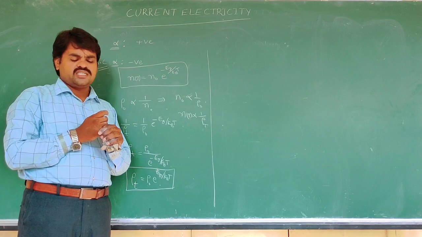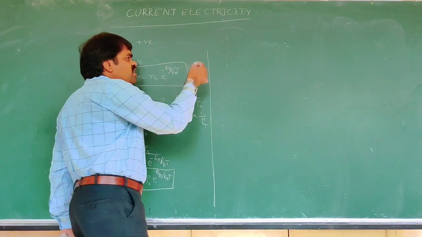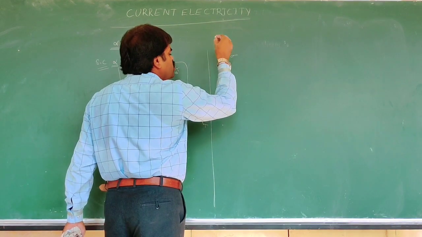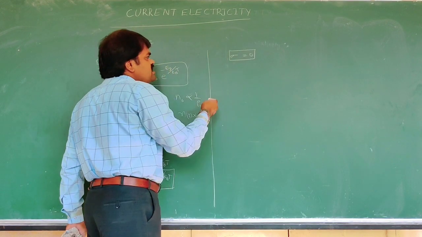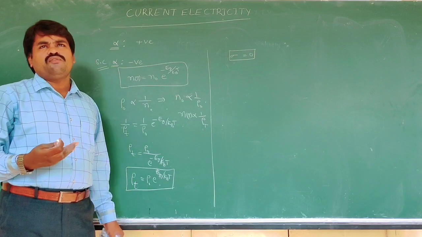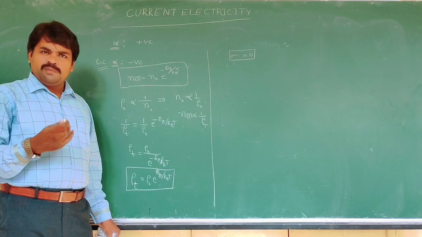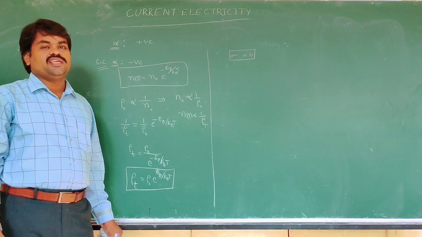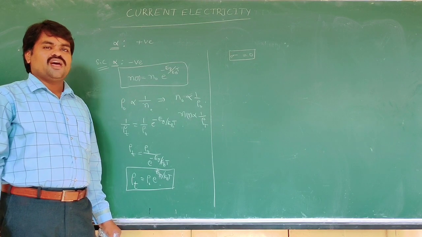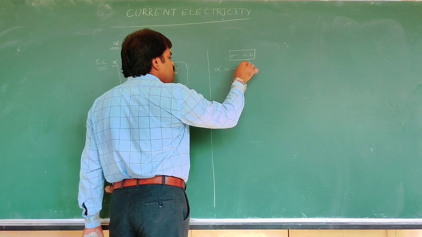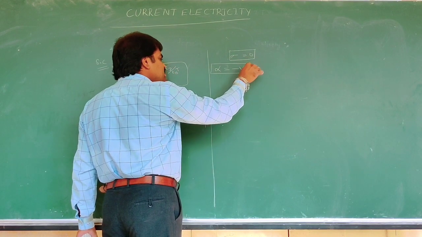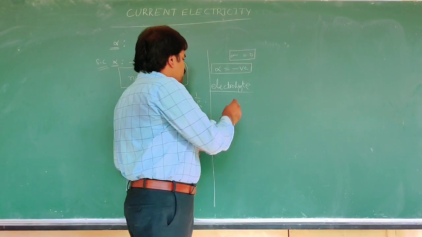Then the conductivity of insulators is zero. That means as temperature increases, the resistivity of insulators will decrease. That's why the temperature coefficient of resistivity, the alpha value, for insulators is negative.